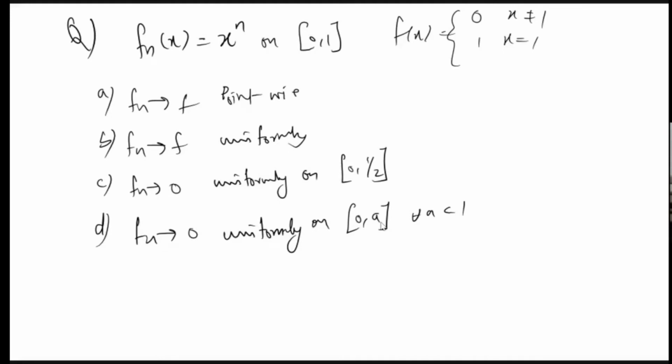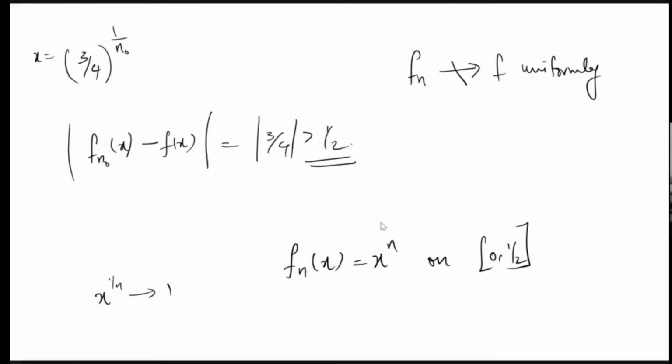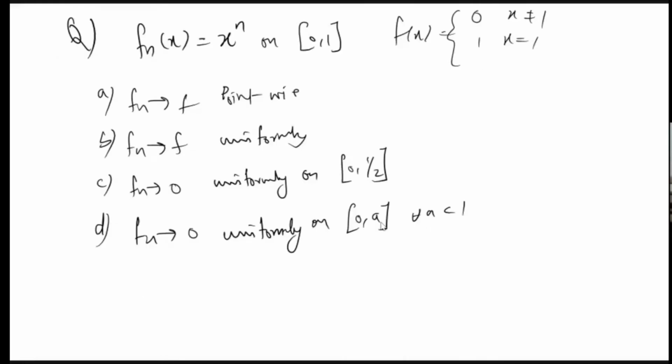So this is one question I have seen on the NET question paper: fn converges to 0 uniformly on the closed interval 0, a for any a which is strictly less than 1. But if a is 1, it is not. You should remember the proofs of all these things. You should do all these proofs so that you become familiar with uniform convergence and the difference between uniform convergence and pointwise convergence. I hope you understand all these things.